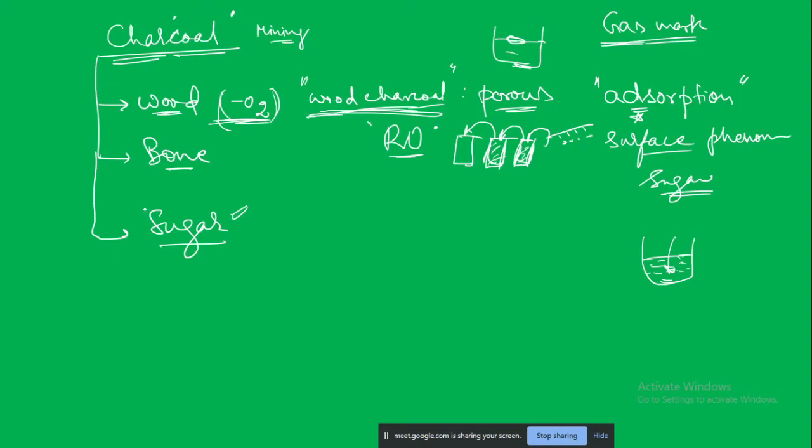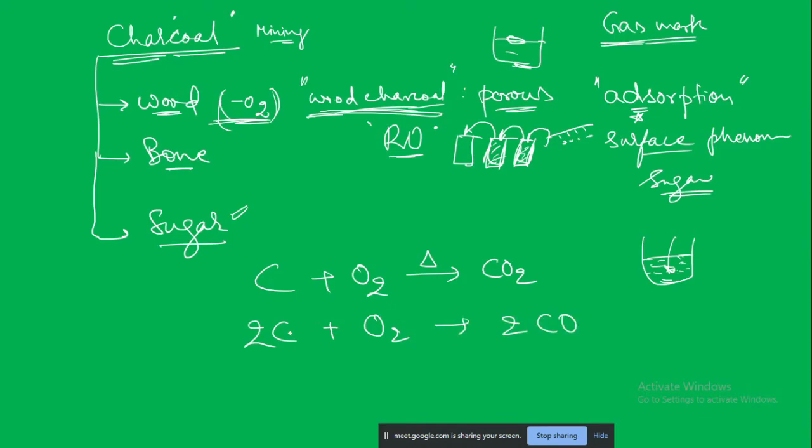Okay, sir. Let's move on to the next. Wood charcoal has different applications. If we burn it, because it is carbon only, right? Carbon in the presence of a sufficient amount of oxygen will give rise to carbon dioxide, and if it is an insufficient amount of oxygen, then it is going to give rise to carbon monoxide. This is the very simple equation.